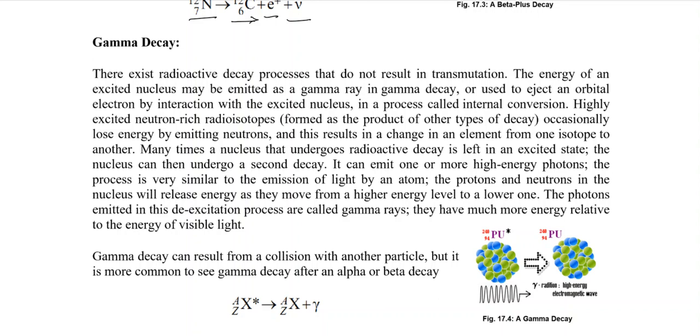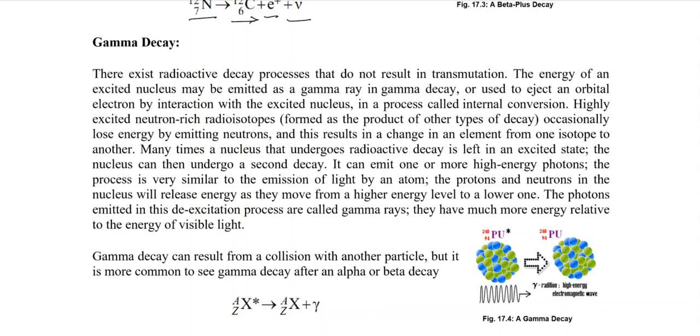So normally, when we have a decay process, whether it's an alpha decay or a beta decay, it will result in a change of element from one isotope to another isotope.